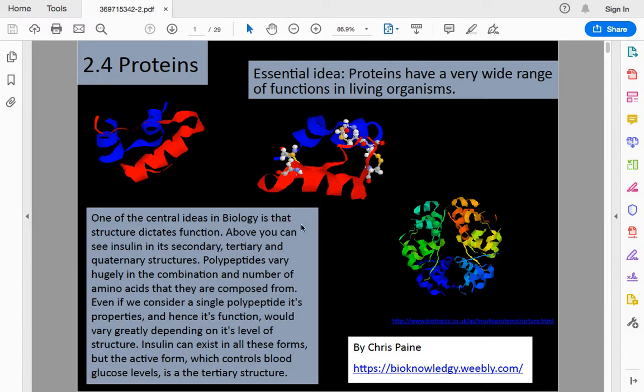Above, you can see insulin in its secondary, tertiary, and quaternary structures. Polypeptides vary hugely in the combination and number of amino acids that they are composed from. Even if we consider a single polypeptide, its properties and hence its function would vary greatly depending on its level of structure. Okay? Insulin can exist in all these forms, but the active form, which controls blood glucose levels, is the tertiary structure. This one.